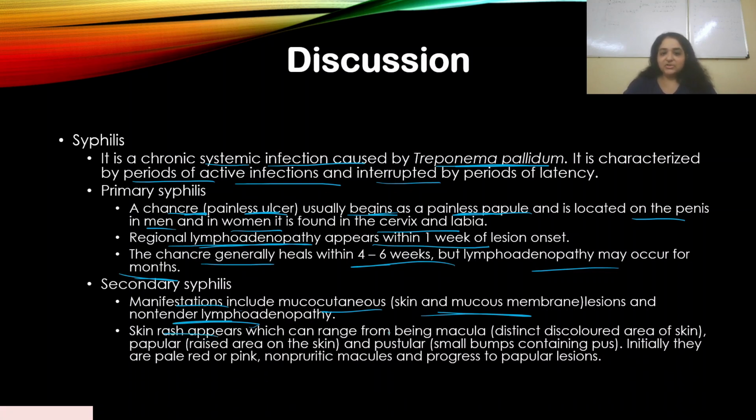Skin rash appears, which can range from being macular. Macula means a distinct discolored area of skin. Papular means a raised area on the skin, and pustular means small bumps containing pus. So it can range from being macular, papular, or pustular. These rashes begin to appear on the skin. This happens in secondary syphilis.